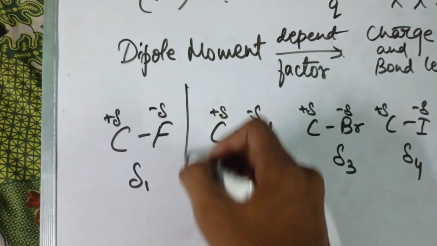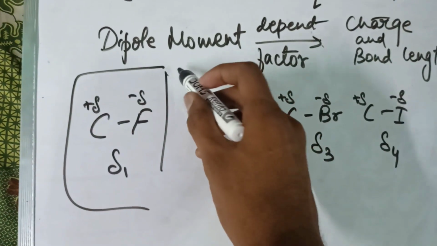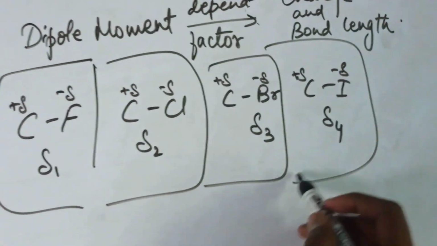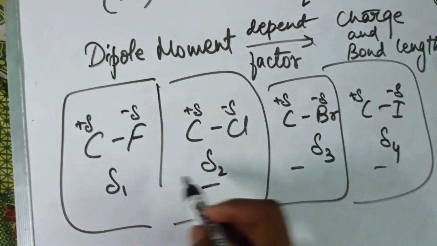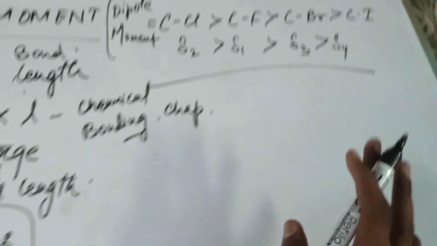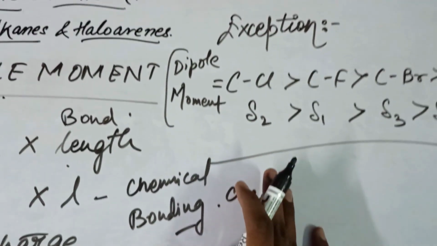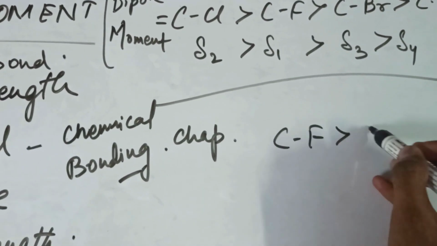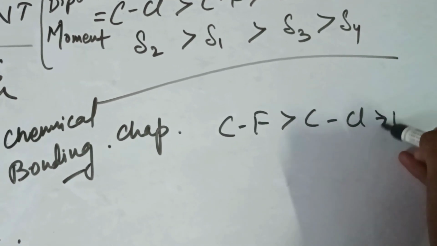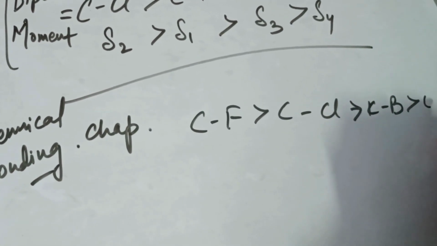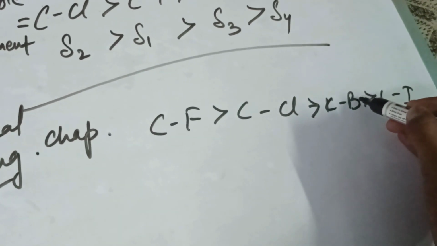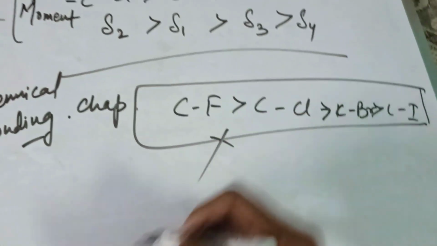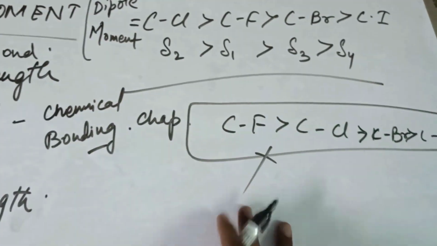Now here we took the four halogens. Now we have an exception here. The dipole moment order, which should be C-F, C-Cl, C-Br and C-I, is not followed. Why?